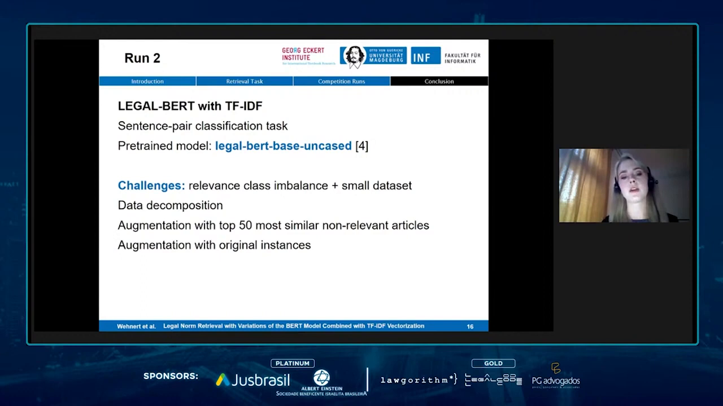And also we kept the original one, where we had the articles still glued together, as another instance in the data set. And what we also did was to decrease the number of irrelevant articles by just choosing the top 50 most similar non-relevant articles to a given article, because it's harder for a model to determine why those articles are not relevant, although they are similar to a given relevant one. So that was our approach here.